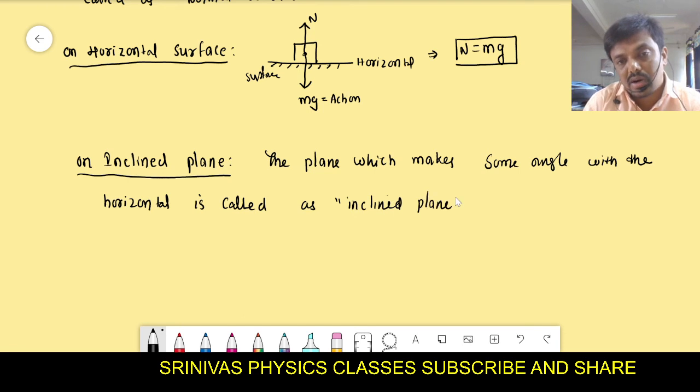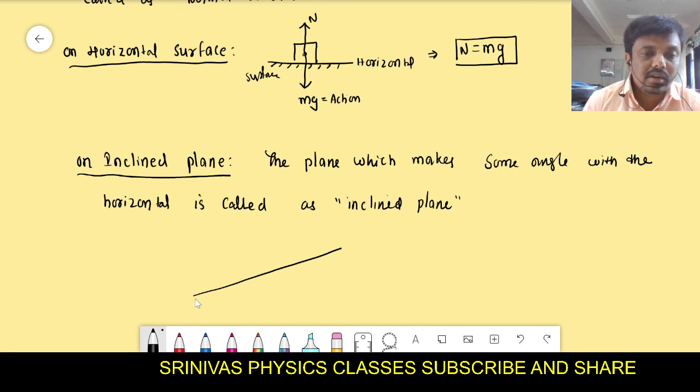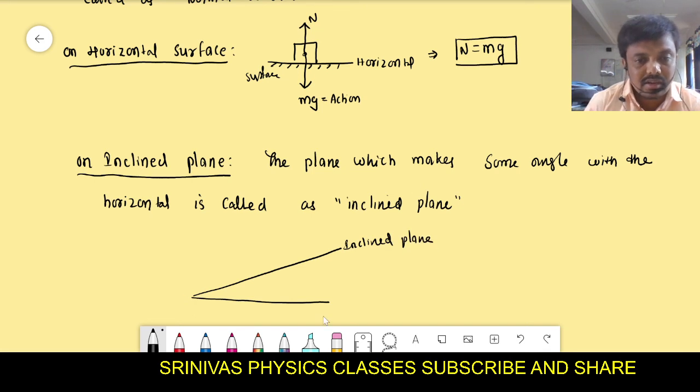On an inclined plane, what is the normal reaction? This is the inclined plane. This plane is making some angle with the horizontal. This is horizontal.